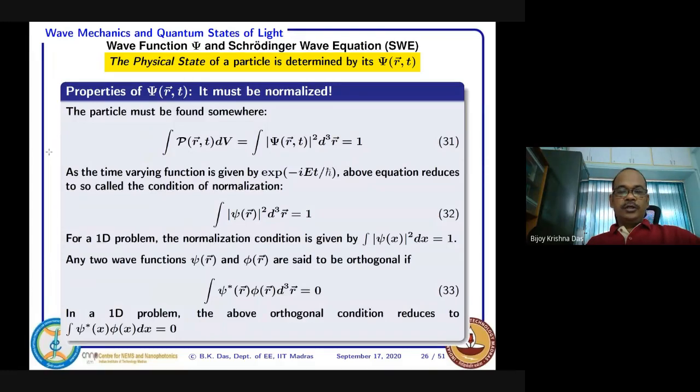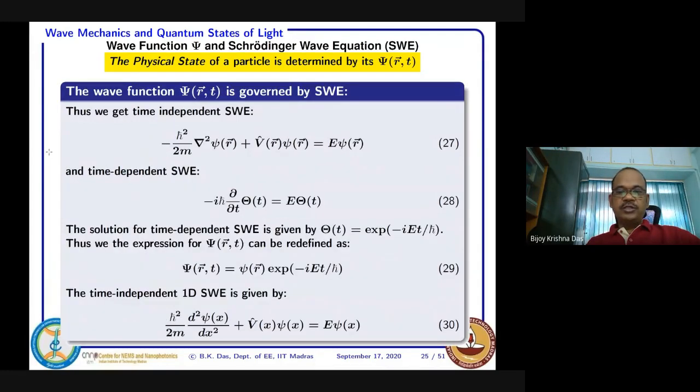So, what we discussed yesterday, we reached up to this point: for a quantum particle, we have to describe it by a mathematical function, a complex function psi, that can be a function of position vector as well as time. That is called the physical state, and the dynamics of the quantum particle is governed by the famous Schrodinger wave equation.